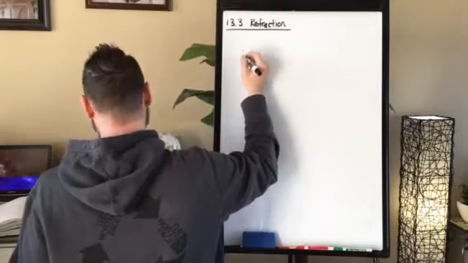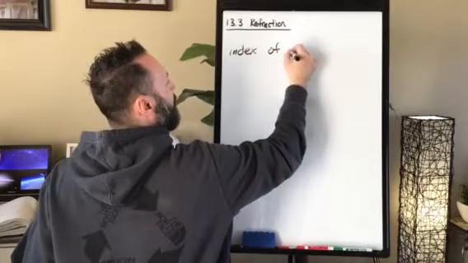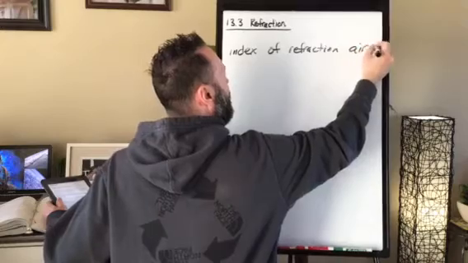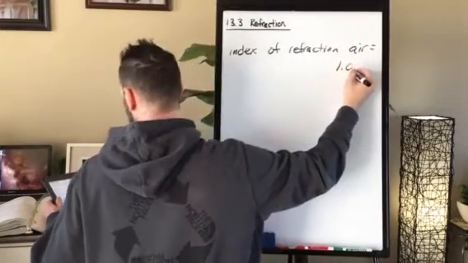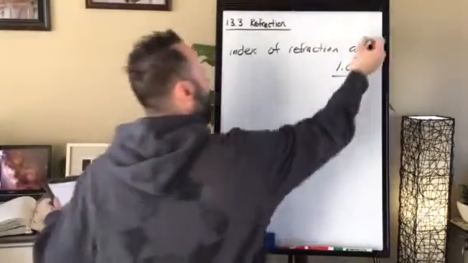So we will use an index of refraction for air of 1.00. And again, that's for air.